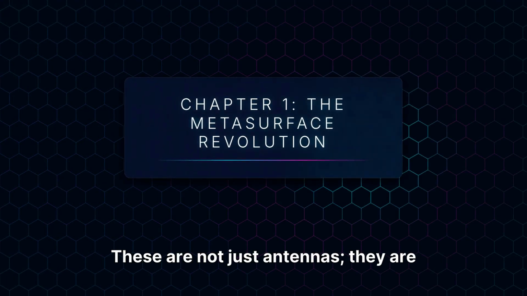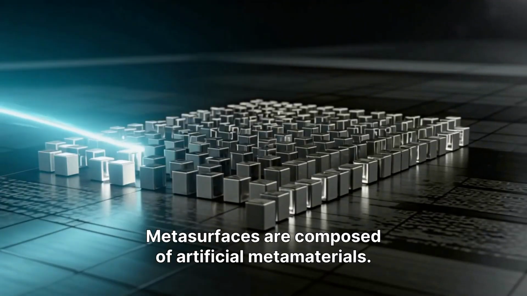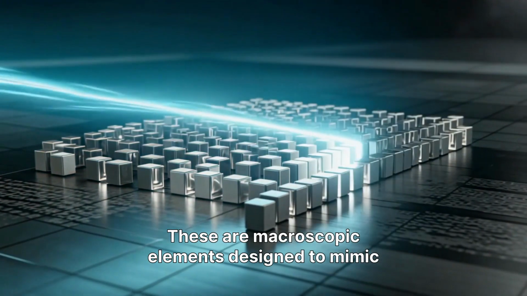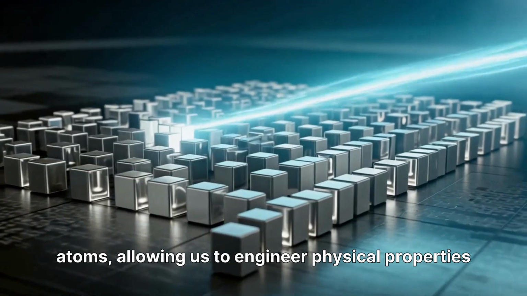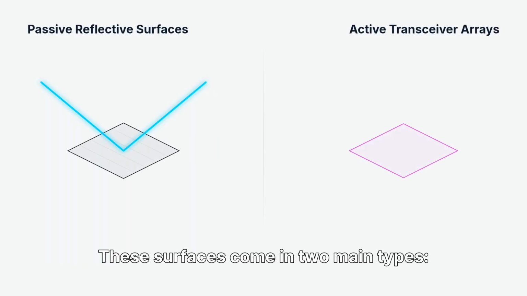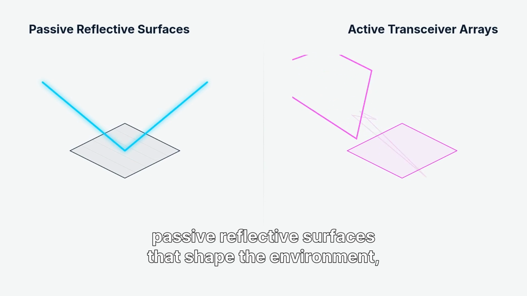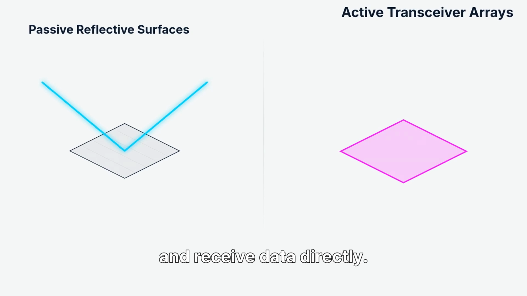These are not just antennas, they are programmable skins for our world. Metasurfaces are composed of artificial metamaterials. These are macroscopic elements designed to mimic atoms, allowing us to engineer physical properties like permittivity and permeability. These surfaces come in two main types: passive reflective surfaces that shape the environment, and active antenna arrays that can transmit and receive data directly.